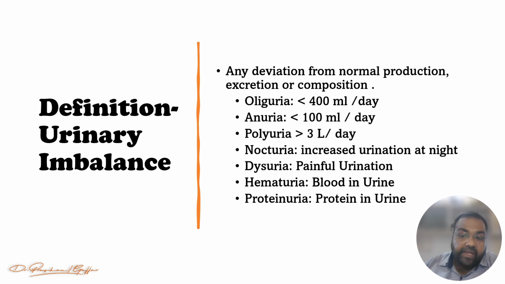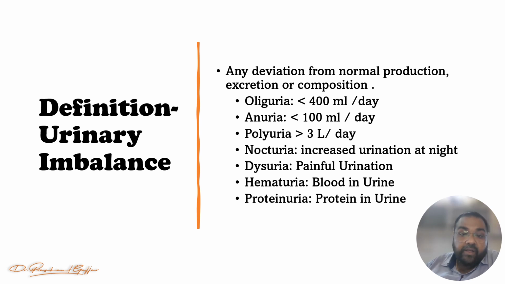And hematuria, blood present in the urine, and proteinuria, protein present in the urine. So if any one or any two you find in your patient, you can consider that is urinary imbalance, right? So I hope you can easily understand the definition of azotemia and the definition of urinary imbalance.